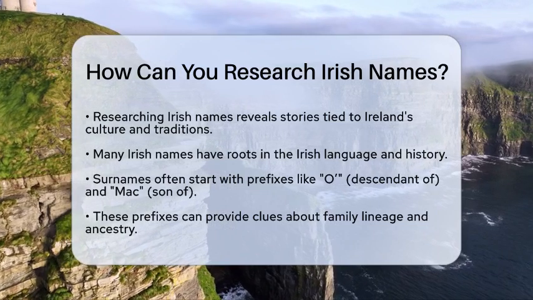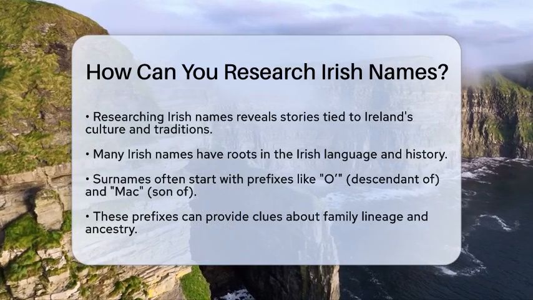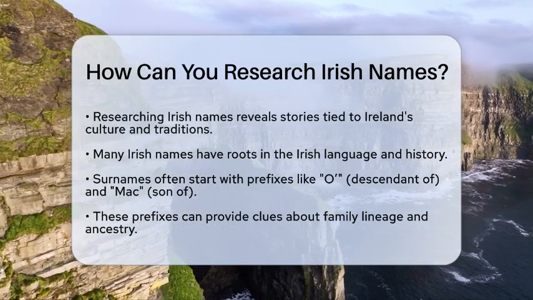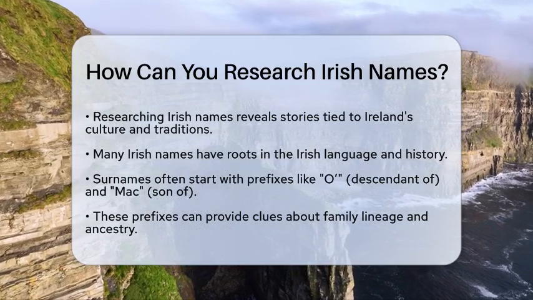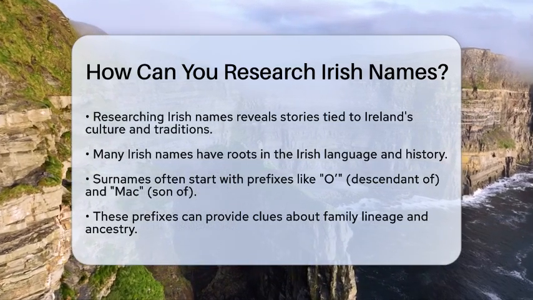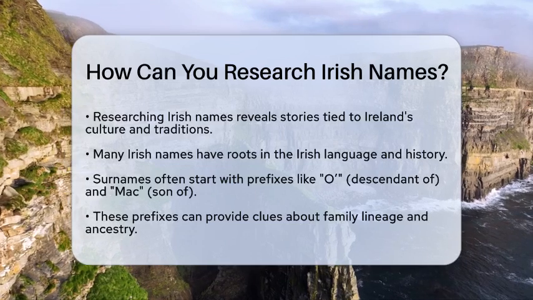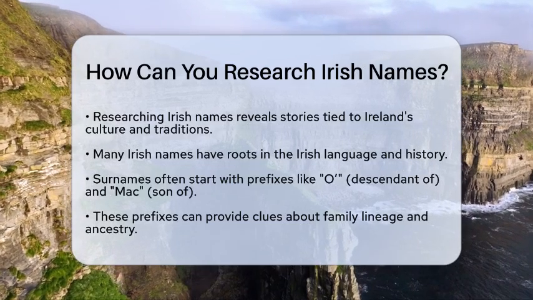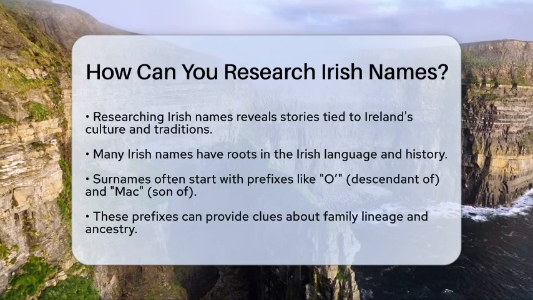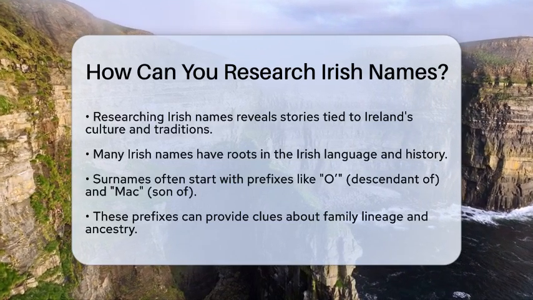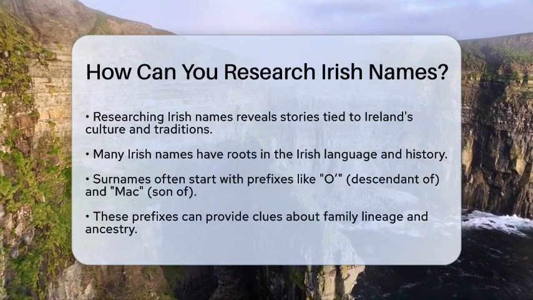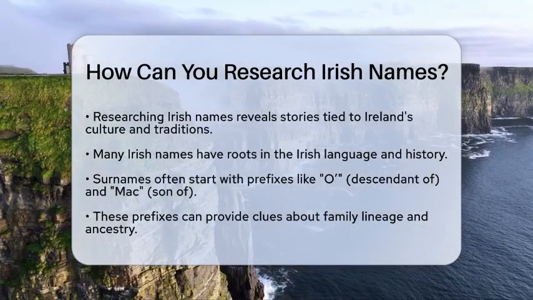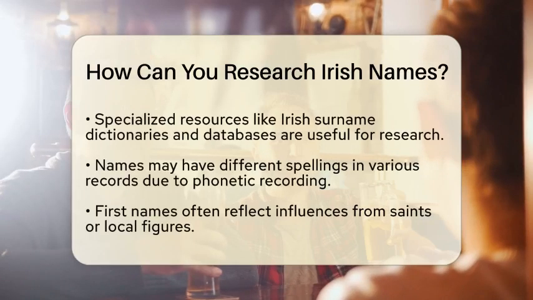First, it is essential to understand that many Irish names have deep roots in the Irish language and history. Irish names often reflected geographical locations, social customs, and even historical events. A good starting point is to recognize that many Irish surnames begin with prefixes like O or Mac. O means descendant of, while Mac means son of. These prefixes indicate family lineage and can provide clues about your ancestry.